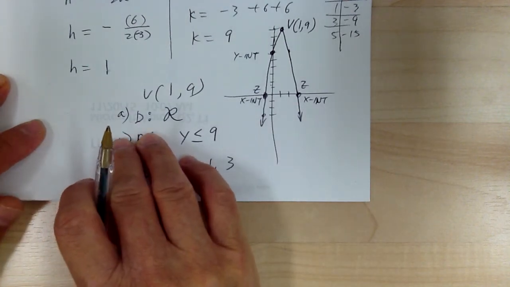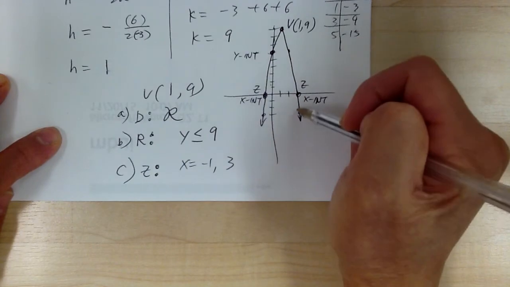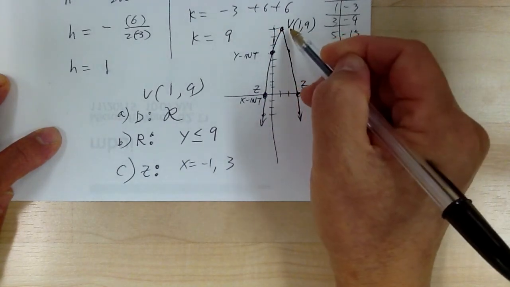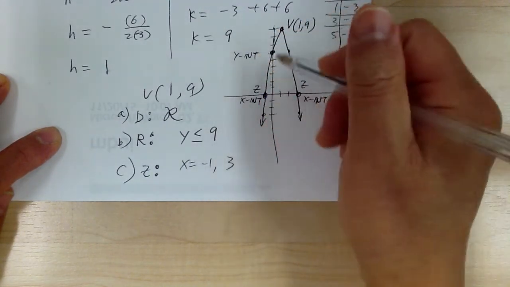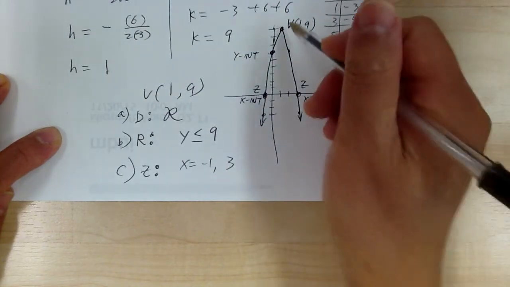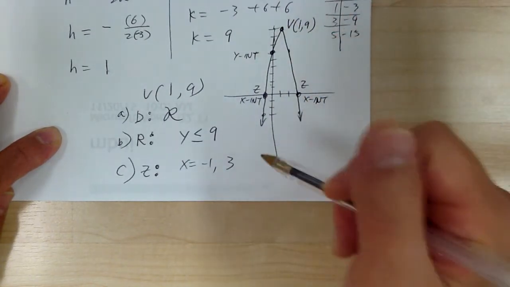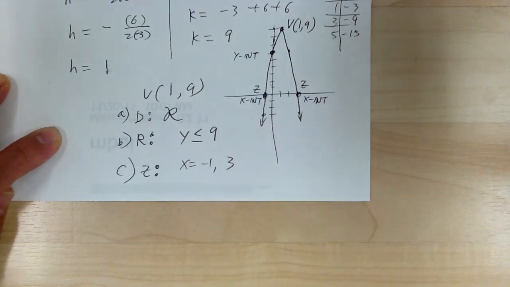Okay. Now, if the graph is upside down, you're going to get a maximum. If the graph is going up, then you get a minimum. So in this case, if they ask you for the minimum or maximum, okay, they didn't ask you to do it.